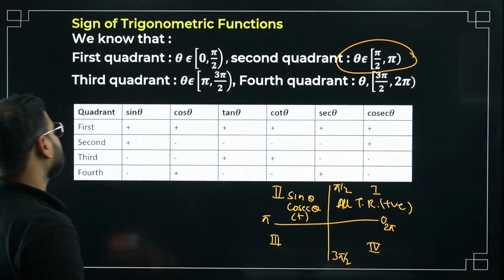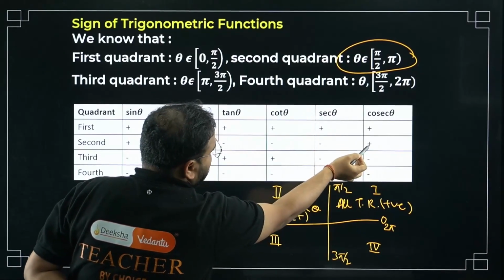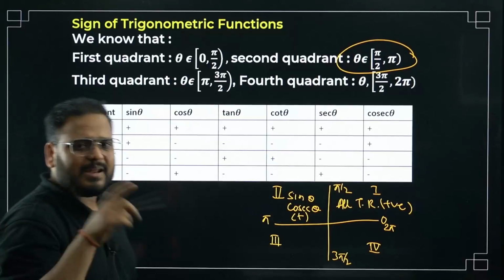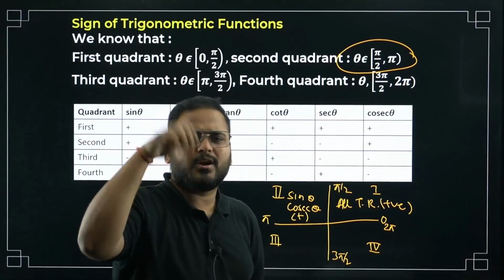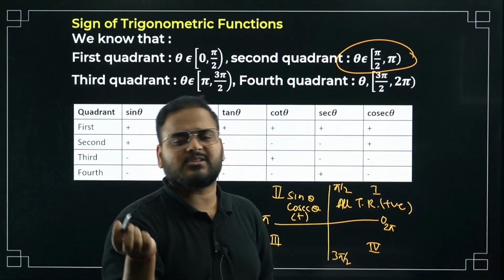Check here. Sine and cosec. Cosec here is positive. Cosec is positive in the second quadrant and sine is positive in the second, because they are reciprocal to each other. Sine positive means cosec has to be positive. Reciprocal, so the sign will not change. Sine is 1 by 2. What is cosec, sir? 2. They are both positive. Okay.